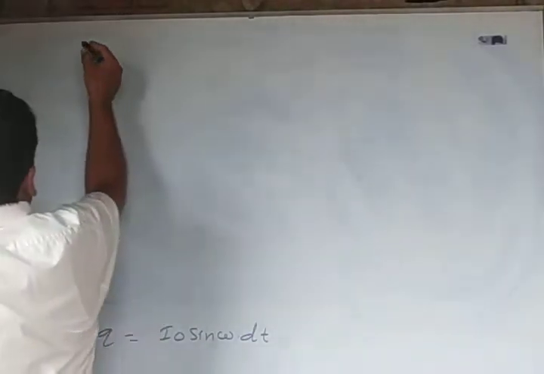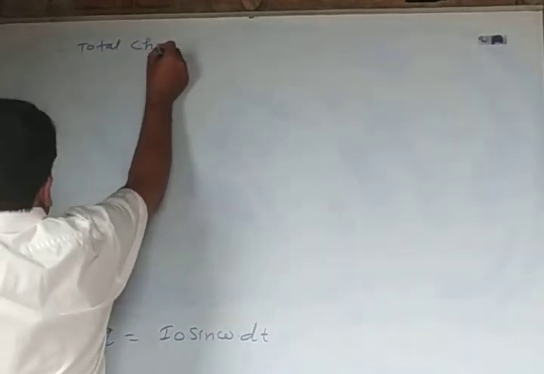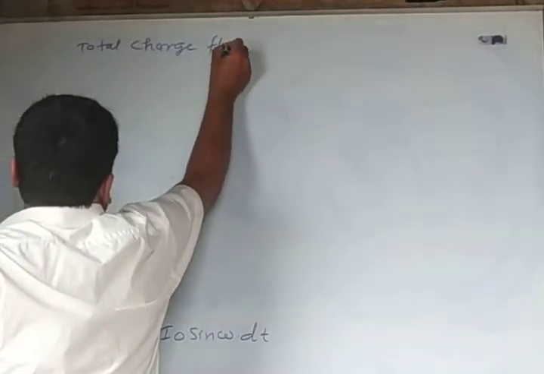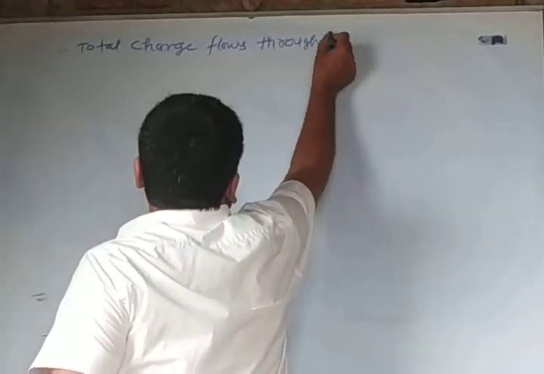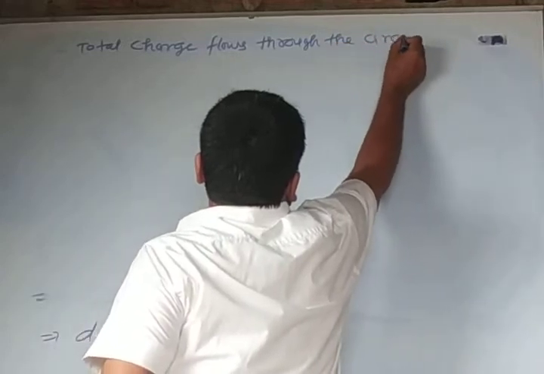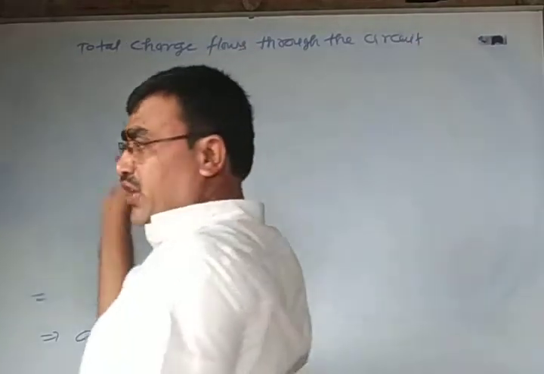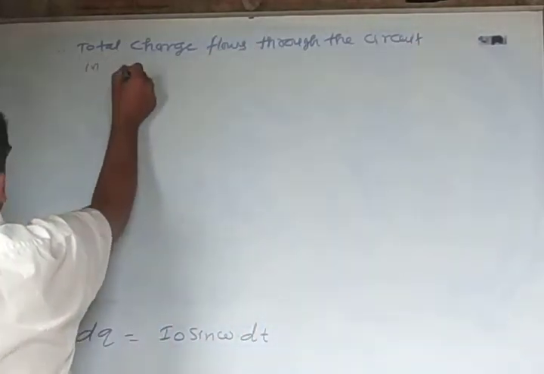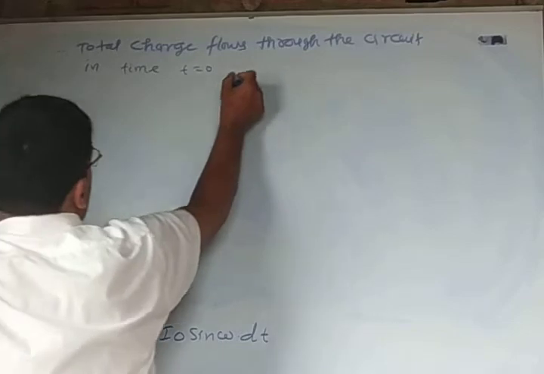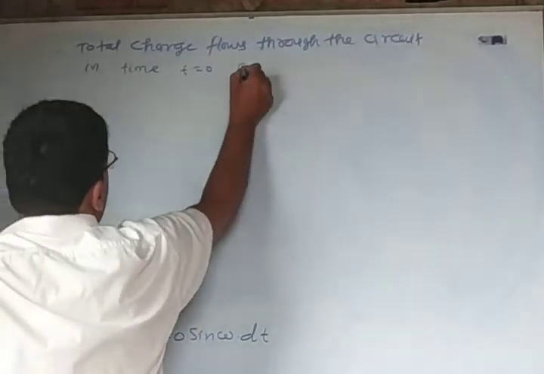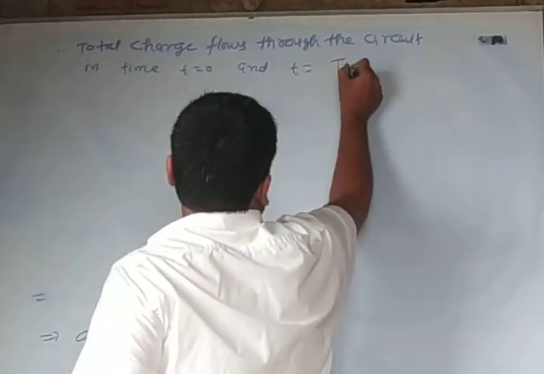Therefore, the total charge flowing through the circuit in time t is equal to 0 to t equal to T by 2.